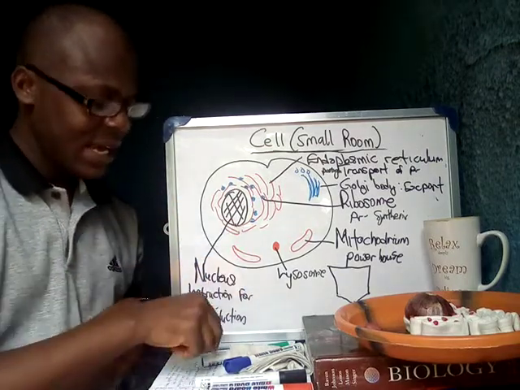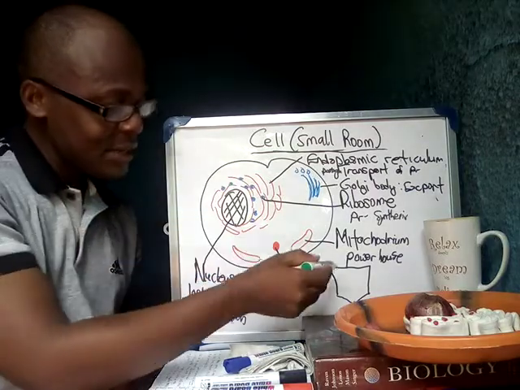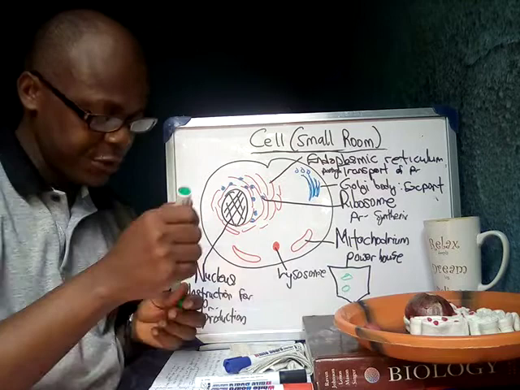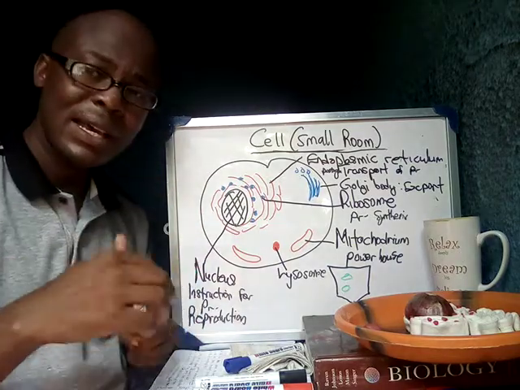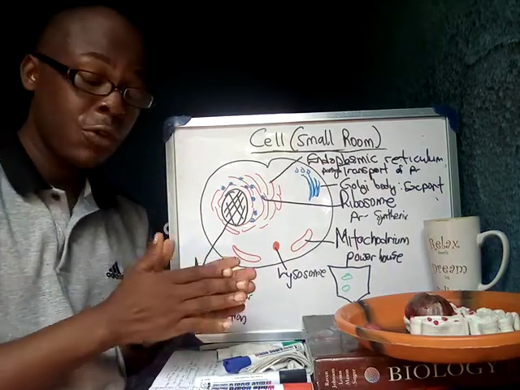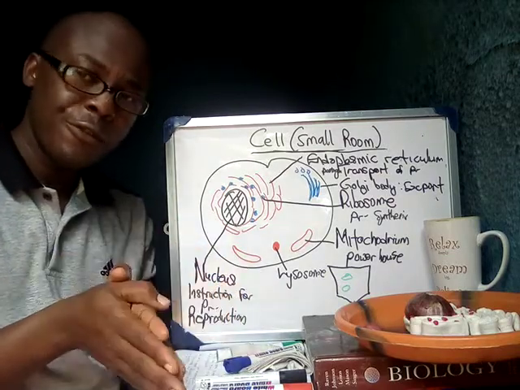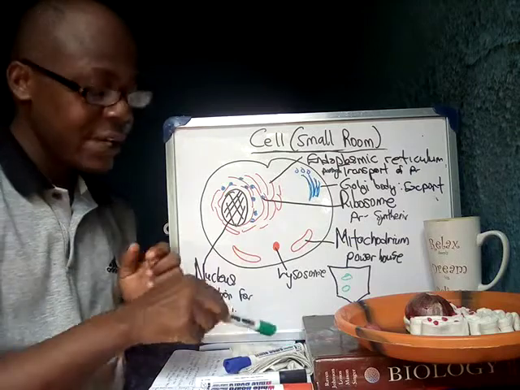Another difference is the plant cell has chloroplasts. Chloroplasts are responsible for taking in sunlight, transforming the energy from sunlight to energy stored in food, right? They contain chlorophyll.